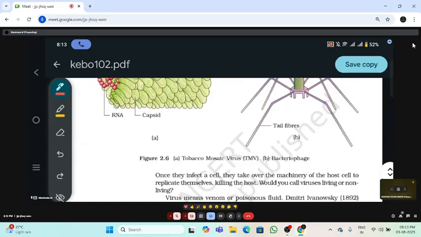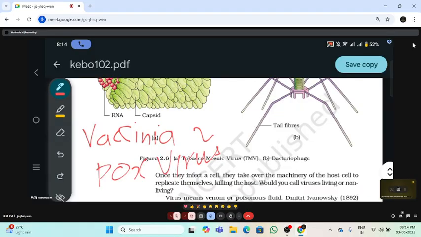Okay, vaccinia virus is the largest virus. Make a note. Vaccinia virus is the world's largest virus. Make a note of it. The world's largest virus is Vaccinia, and pox virus also. The largest viruses are Vaccinia and pox virus. So these are the world's largest viruses, and now the smallest virus.